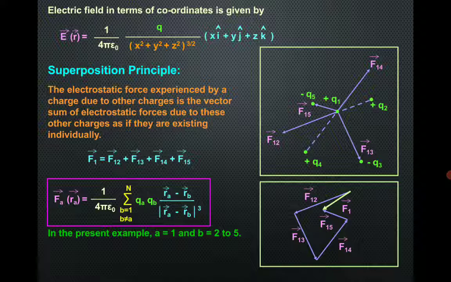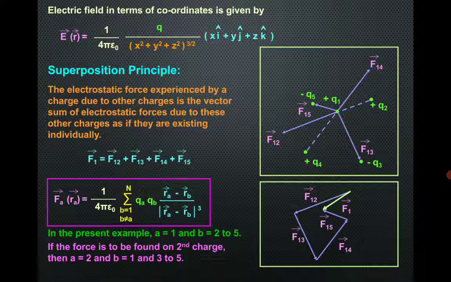Because q1 is fixed. We are going to check the forces which are charges exerting forces on charge q1. So a will be fixed as 1, but b can be 2 to 5. If the force is to be found on the second charge, then a will be equal to 2 and b can be 1, 3, that is 1 and 3 to 5.